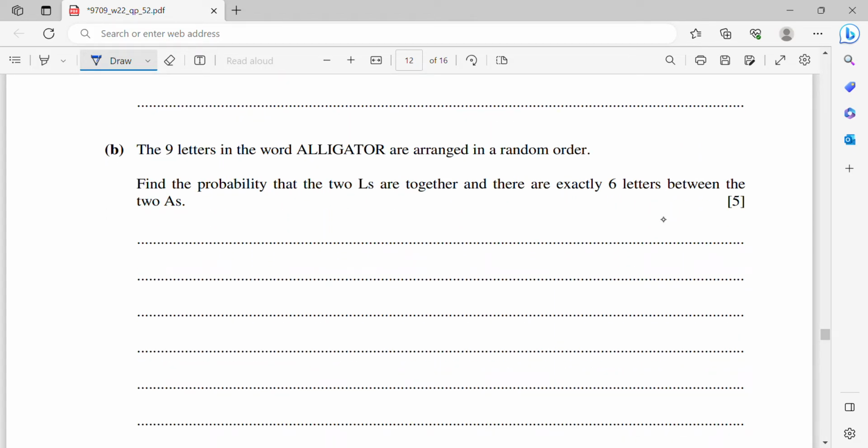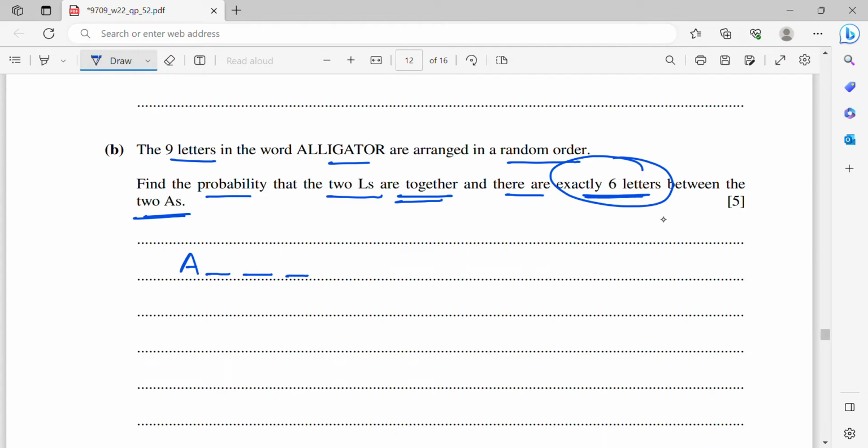Now B, the 9 letters in the word are arranged in a random order. Again, arrangement is important. Find the probability that the 2 L's are together and there are exactly 6 letters between the 2 A's. This one is very important. Let's say I start with A. Then I will have 6 letters: 1, 2, 3, 4, 5, 6. This is my A. Therefore, 6 letters between the 2 A's.